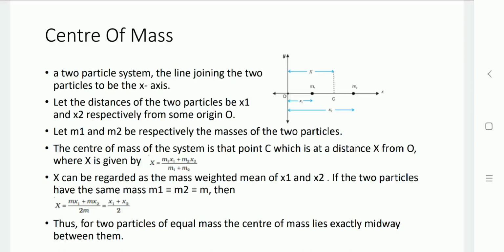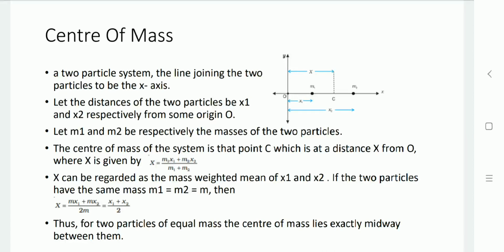So m1 and m2 are the masses of the two particles. The center of the system, let us take it as C, is at x distance from the origin. So x would be m1 x1 plus m2 x2 divided by m1 plus m2, and this x is regarded as a mass weighted mean of x1 and x2.